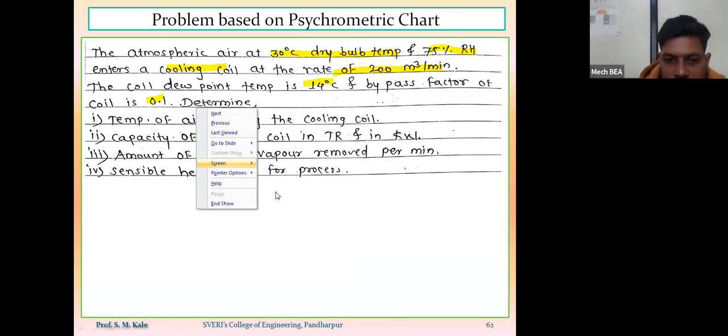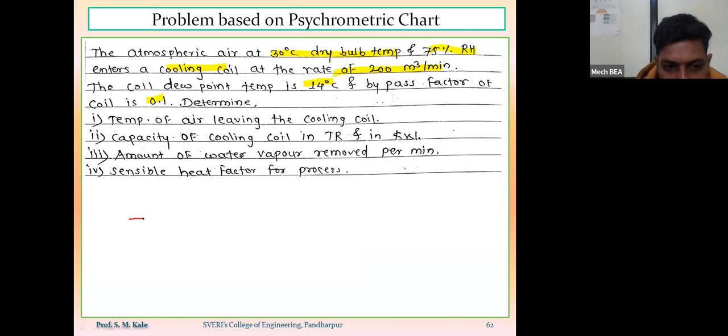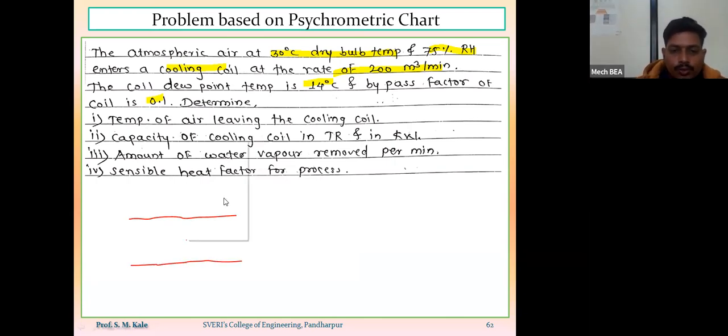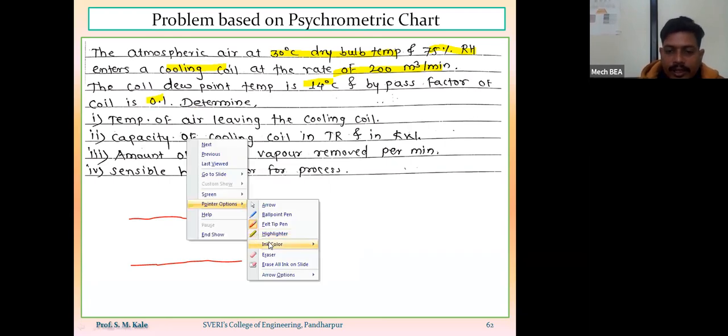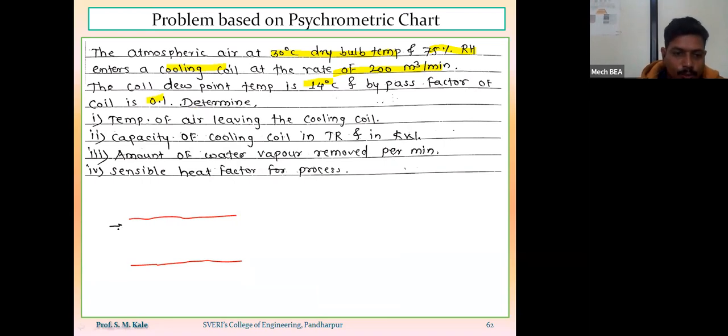To understand this, we'll consider we are having one air handling unit, or insulated chamber. In that air handling unit, we are going to do the processing on the outside air. Always remember, outside air will be represented by point number 1.